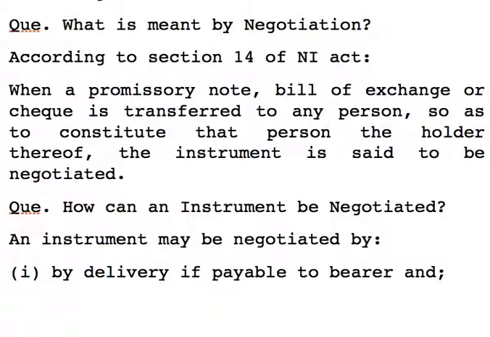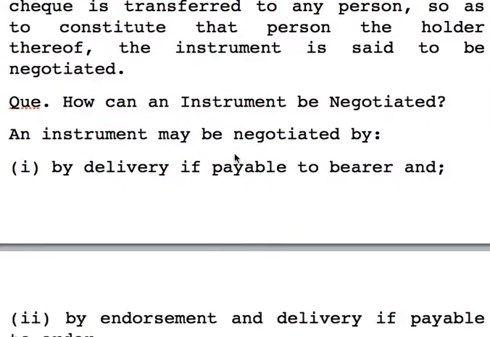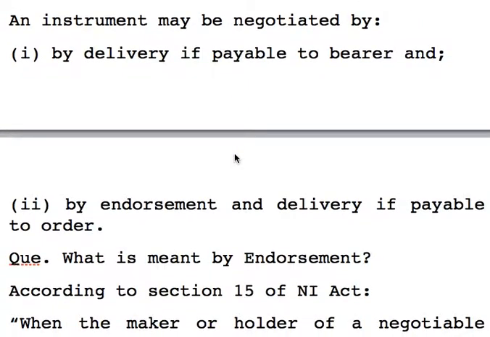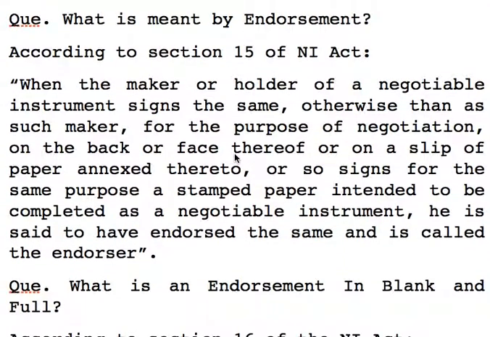Now how is it done? The process is very simple. If it is a bearer instrument, it is negotiated by delivery only. And if payable to order, then it should be endorsement and delivery. So these two ways are there for negotiation. One is if it is payable to bearer, it is mere delivery. And if it is payable to order, then endorsement and delivery. Now a new word has come, endorsement. What is meant by that?